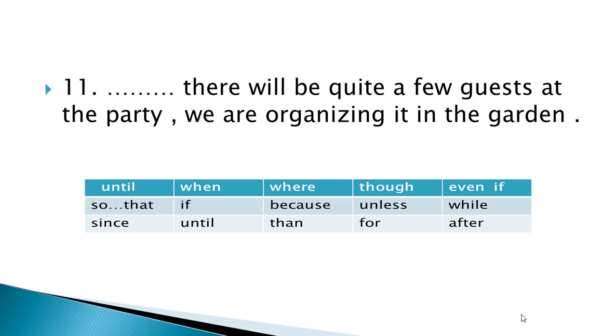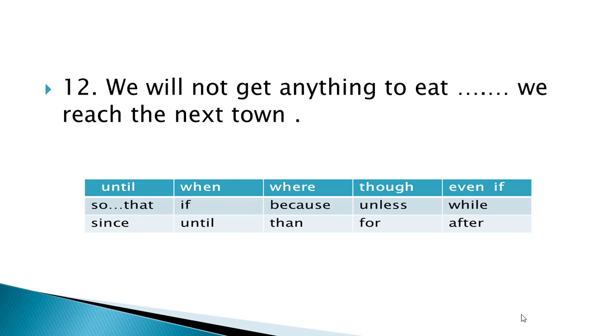In sentence number 11, there will be quite a few guests at the party. We are organizing it in the garden. So the best option of a conjunction is since. Since there will be quite a few guests at the party, we are organizing it in the garden.